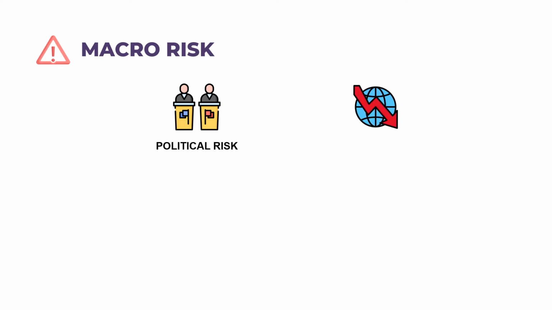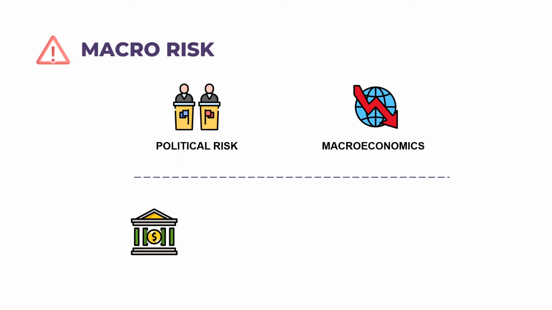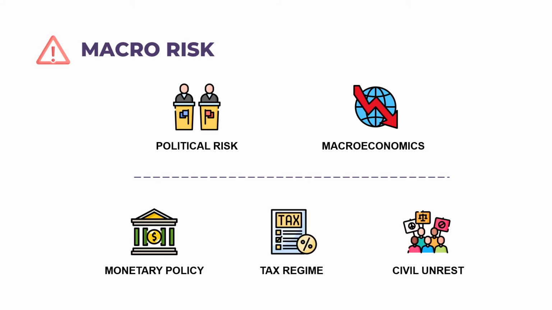Macro risk is a type of political risk that can impact businesses operating within a country. Macro risk can be political in nature or caused by macroeconomic factors outside of governmental control, such as a global crisis or a pandemic. Examples of macro risk are changes in monetary policy, tax regime, and political or civil unrest.